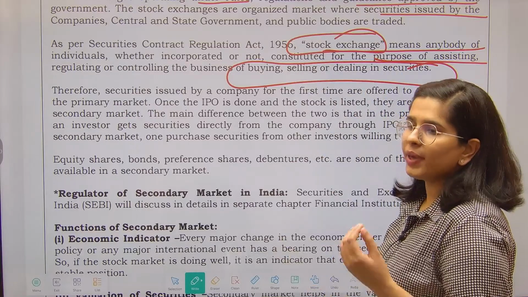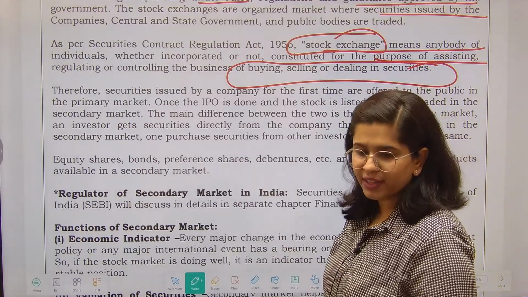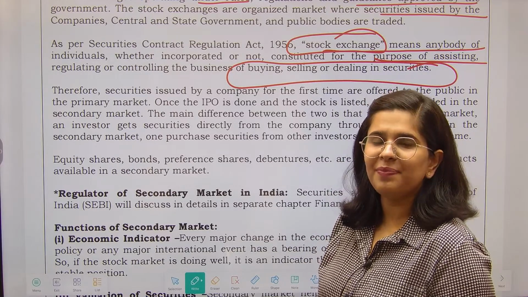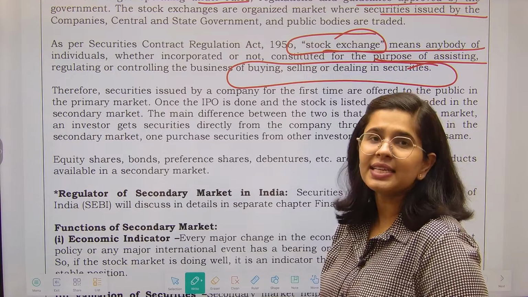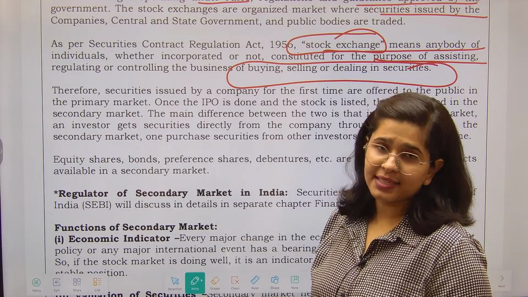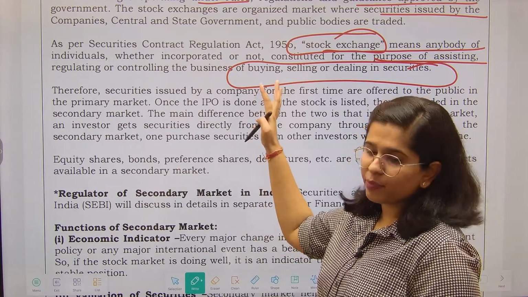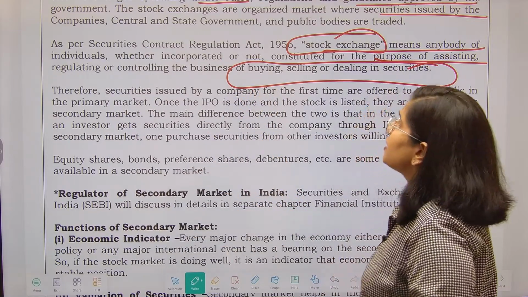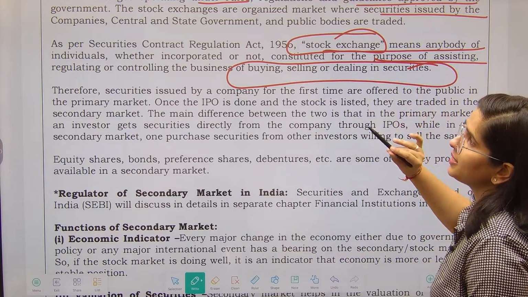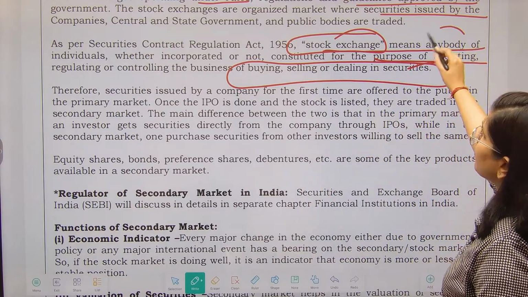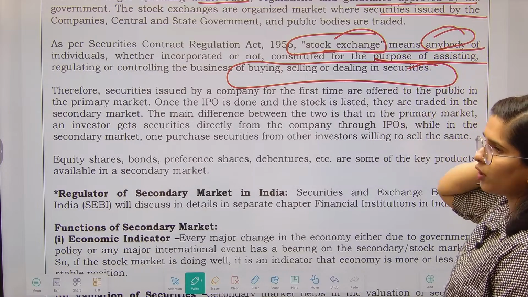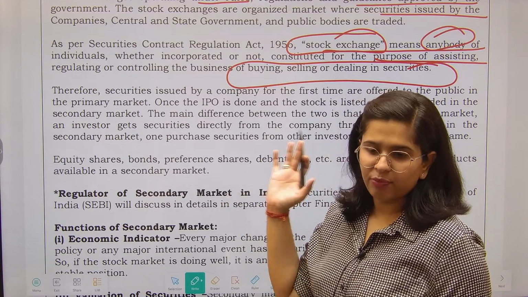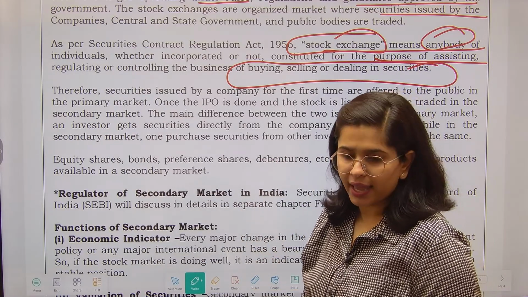So this is a bigger definition, like in the movie Three Idiots, where they ask what is a machine. The simple functional meaning of a stock exchange is that it is a meeting place for the buyers and sellers. Now you can give a big and broad definition to it as well, and this is the same definition that we are looking at. Buying, selling or dealing in securities, any body of individuals, whether incorporated or not, that means whether you are in a company format or not, if you have opened this kind of meeting place, that will be called the stock exchange.